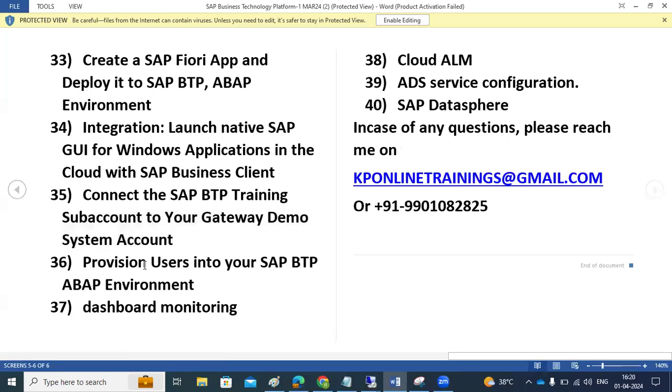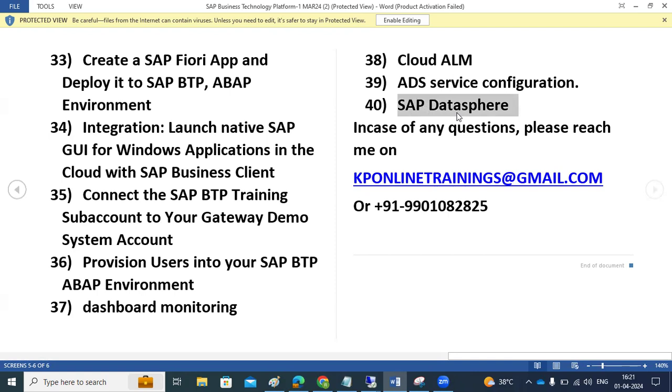Then provisioning users to use the ABAP environment, dashboard monitoring here, and also the most latest one, the Cloud ALM related end-to-end configurations and usage: how to integrate our backend ECC, S4HANA, and any other business suite systems into the Cloud ALM dashboards, how to monitor them, alert configurations, all those things whatever we do in Solution Manager, the same kind of functionalities, how to integrate in Cloud ALM, and the ADS service.